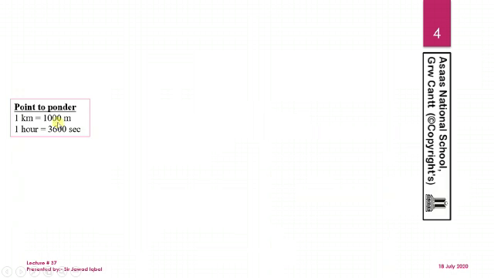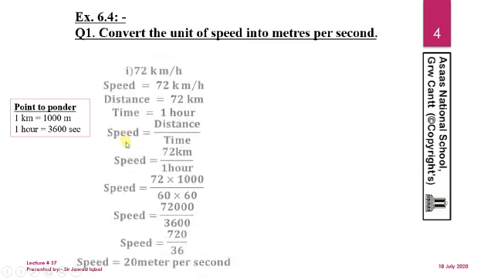Now let's have a point to ponder. We very well know that 1 kilometer is equal to 1000 meters, and 1 hour has 3600 seconds, or we can write it as 60 multiplied by 60 seconds. Let's have some questions, a few parts from question number 1.